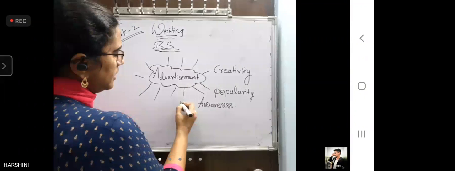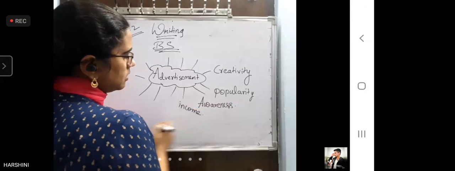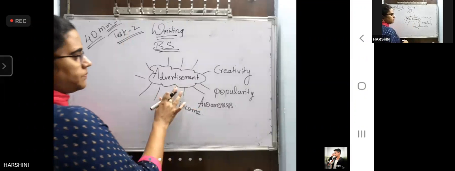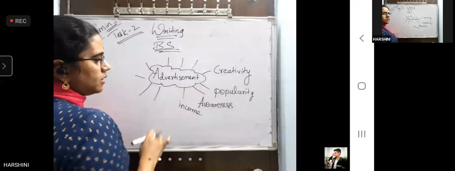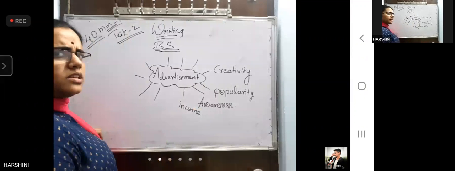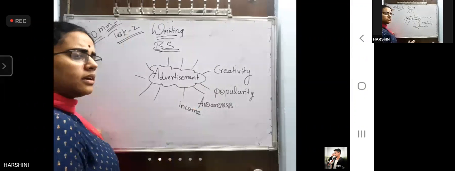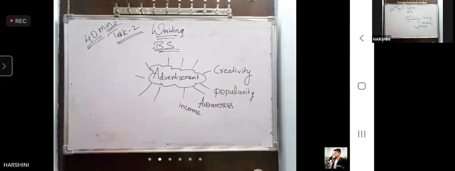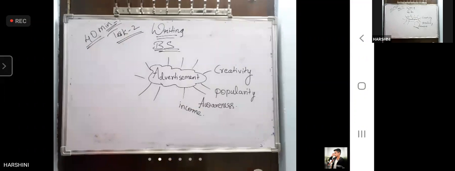Income. Income to television groups. Then what else? Negative points also you can tell. Whatever comes to your brain, you tell me. Sense or nonsense, no problem. This is how you have to write fast. You have to do 1 minute fast on that.